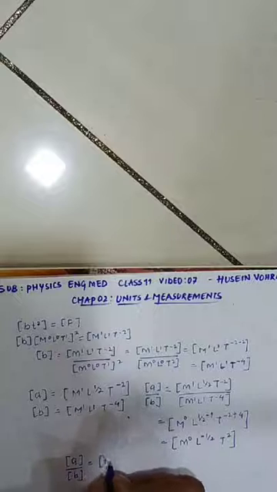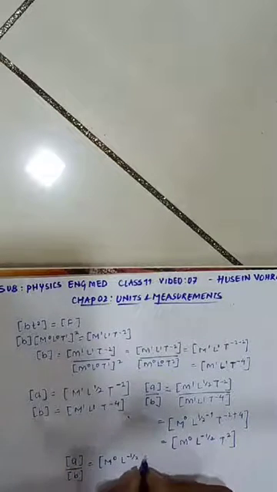L: half minus 1. The 1 going into the numerator will become minus 1. T^-2, and this minus 4 will become plus 4, moving upstairs, signs always change. So M^0 L^(-1/2), because half minus 1 is minus half, and T: 4 minus 2 is 2. So my dimensional formula for A by B is nothing but M^0 L^(-1/2) T^2. This is my final answer.